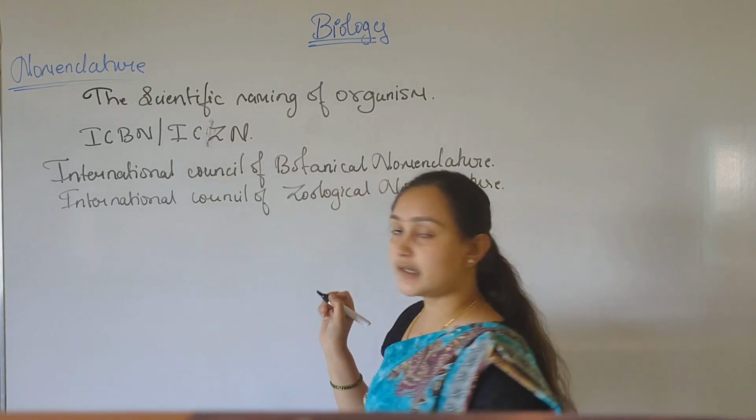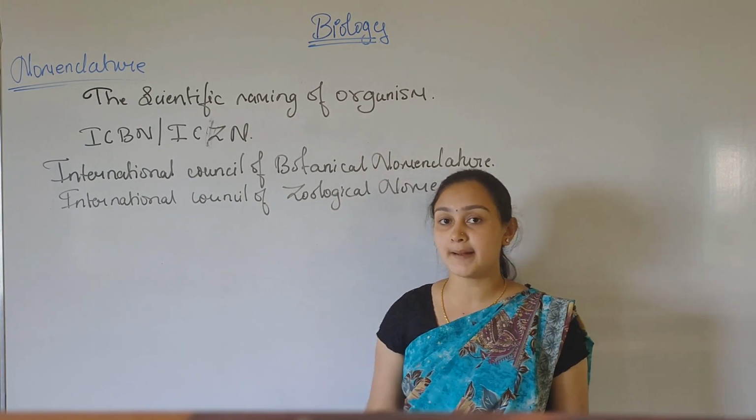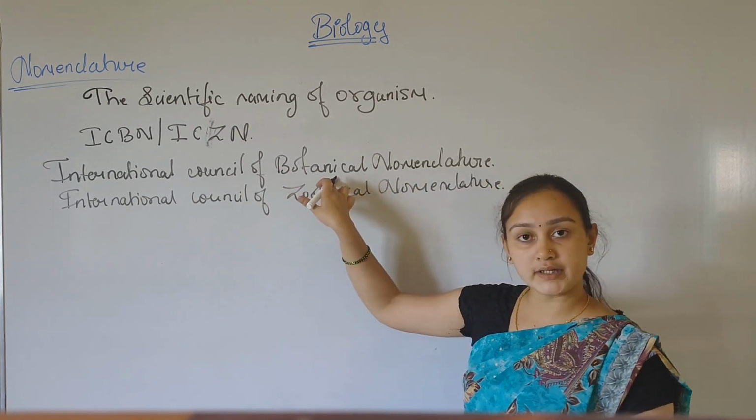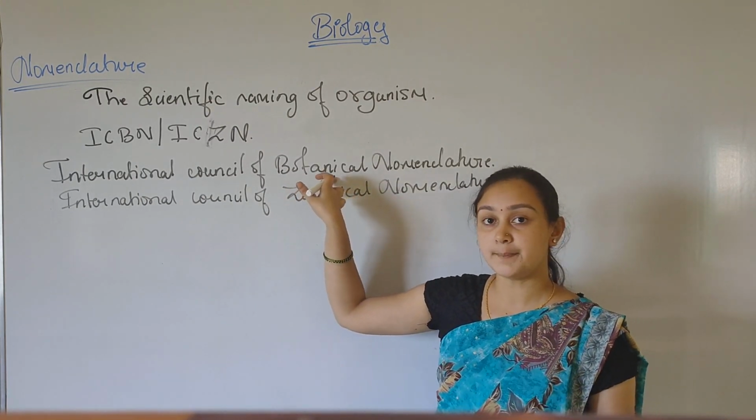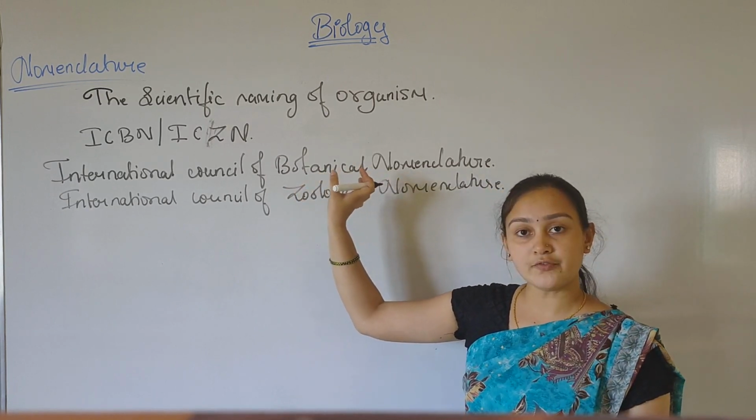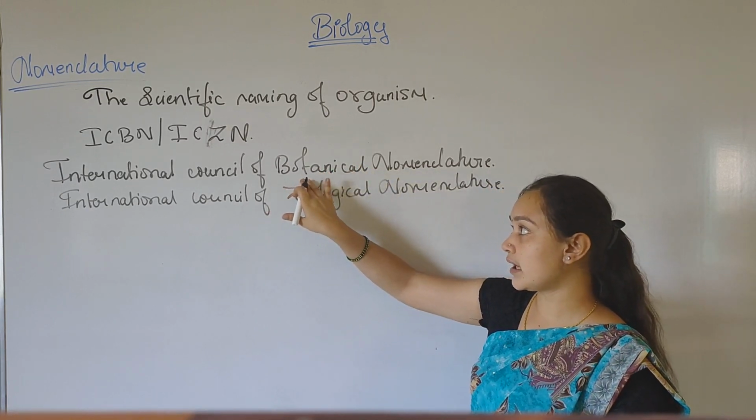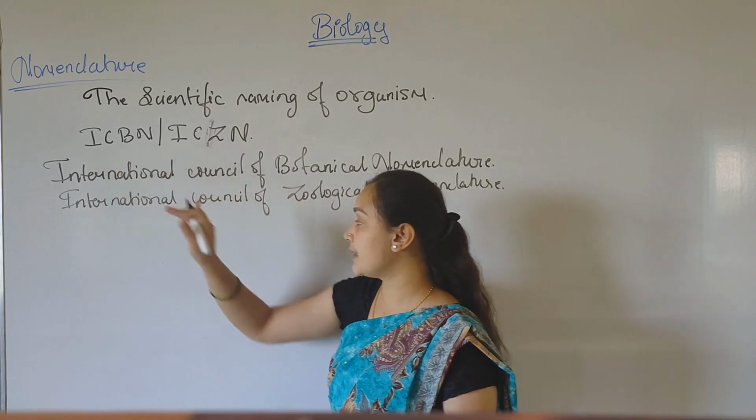Here, botanical means the naming of plants. We deal with the plants over here, so the naming of a plant will come under the ICBN.